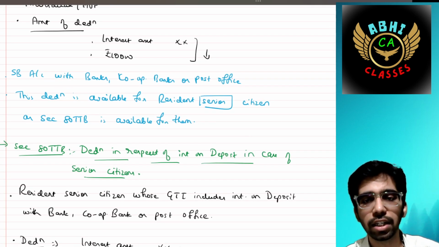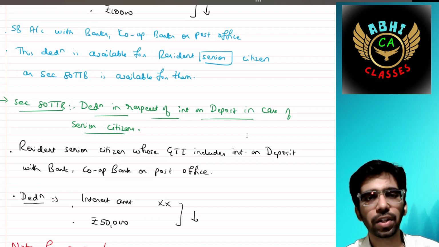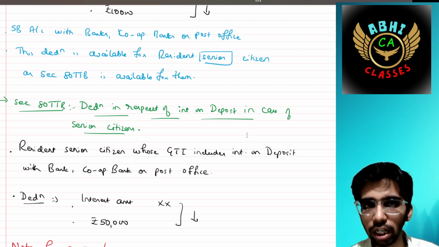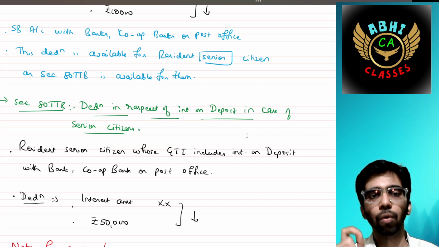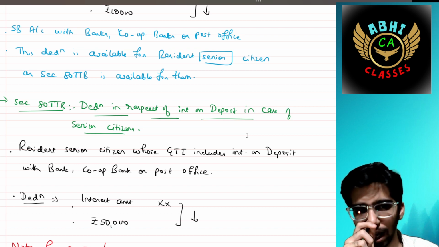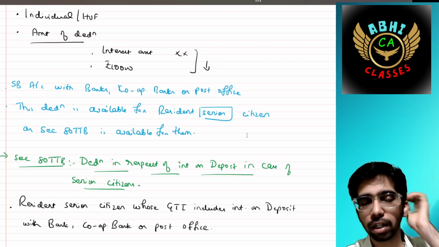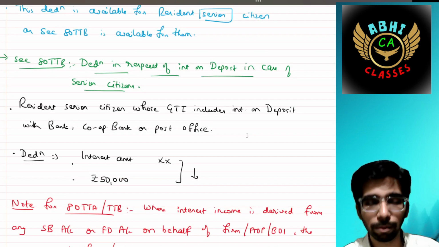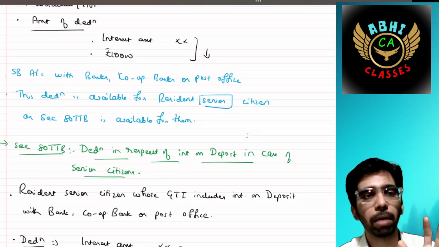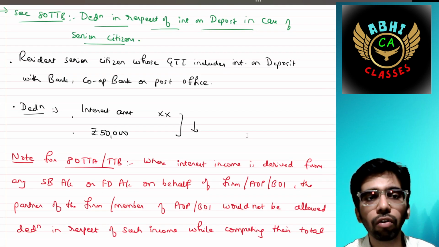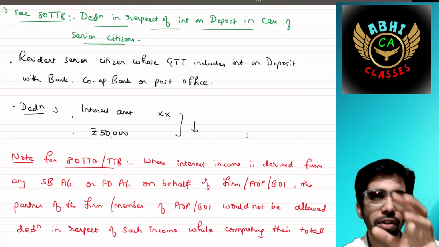Then section 80TTB says the deduction in respect of deposits in case of senior citizens. In these sections, we are covering both SB account interest and FD interest. For a resident senior citizen whose gross total income includes interest on deposits with banks, cooperative banks, or post office, for whom 80TTA is not applicable, for them 80TTB is applicable, in respect of interest on FD and interest on SB both. Here, for 80TTA, only interest on SB is taken. For both, the deduction is the interest amount or 50,000, whichever is lower.